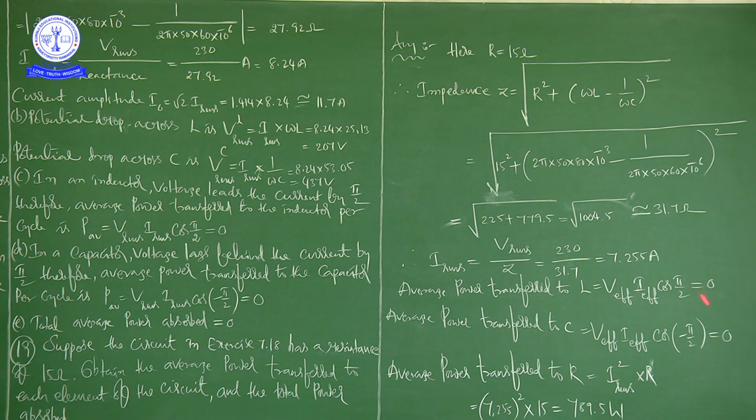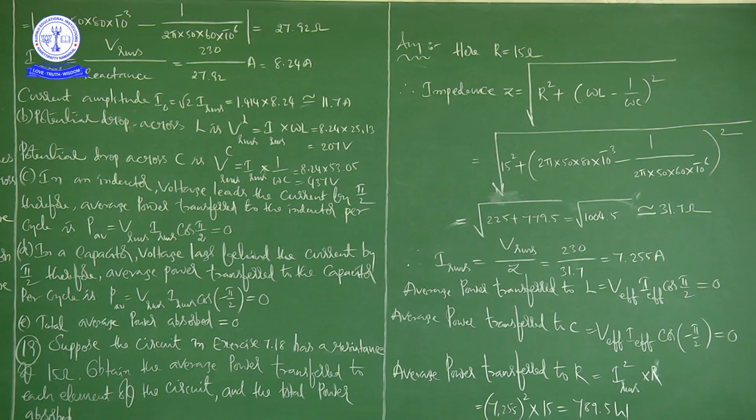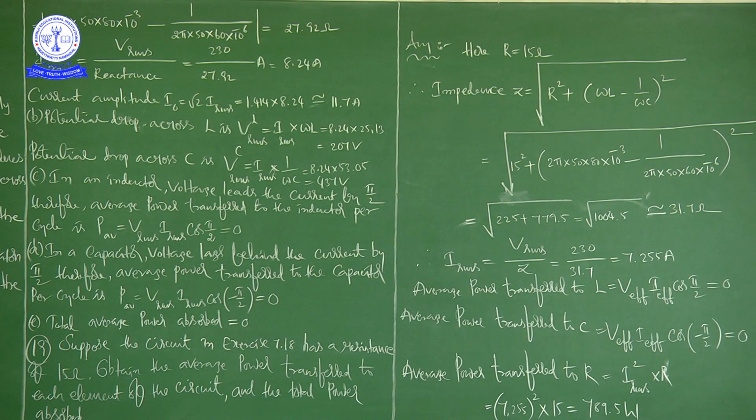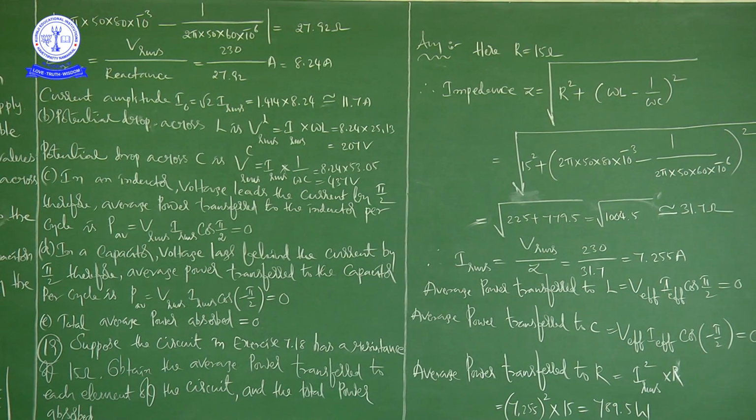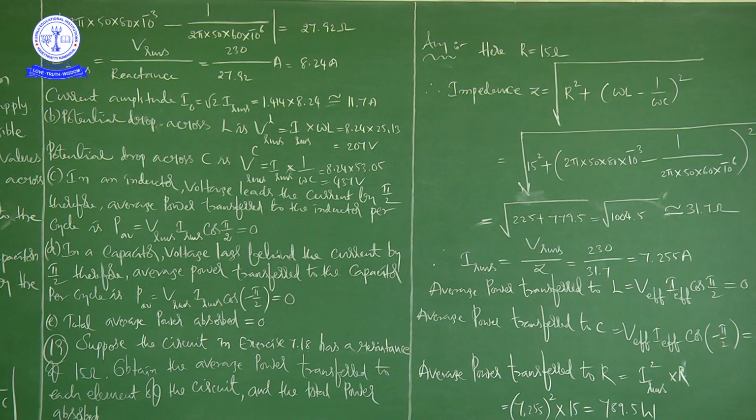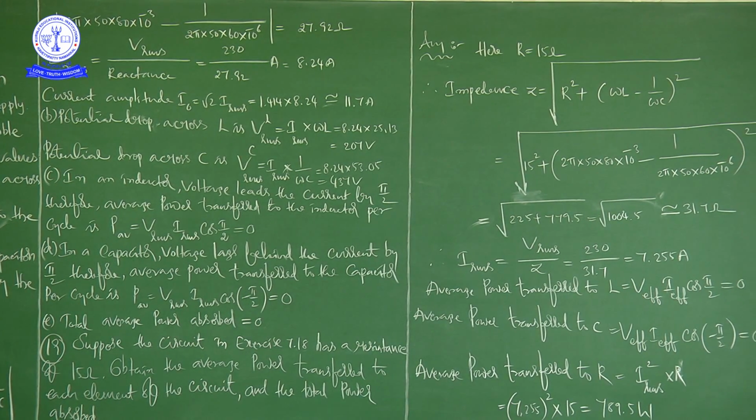7.255 amps. IRMS value we got is 7.255 amps. Now, average power transferred to the inductor L is equal to, already you know that formula, V effective into I effective into cos pi by 2, that is equal to 0. Then average power transferred to the capacitor is equal to V effective into I effective into cos of minus pi by 2.